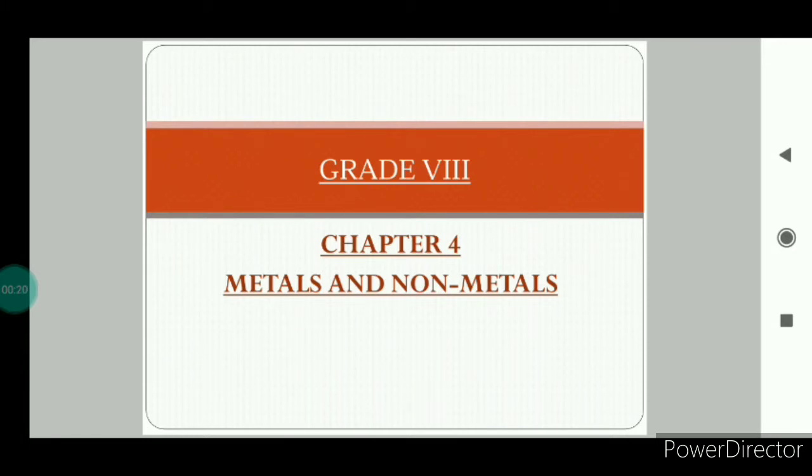If we talk about the examples of metals like iron, copper, aluminium, zinc, gold, silver, etc., they are used for making machinery parts, used for making bridges, aeroplanes. They are also used for making jewelry, etc.